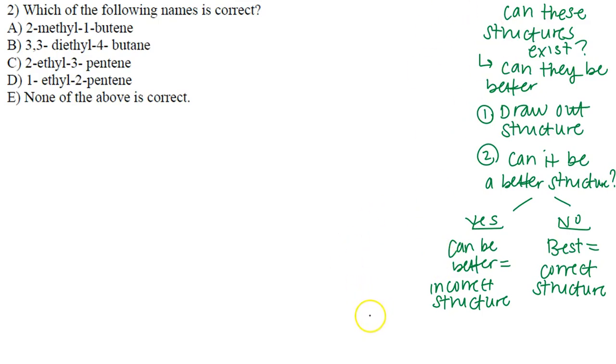And so what I do is I go through and I write and draw every single structure. So let's start from the bottom down. Let's start with letter D. This is 1-ethyl 2-pentene. The ene means I'm dealing with the functional group that is a double bond. Pent means I have a group that's 5 carbons. So the first thing I'm going to do is draw those 5 carbons. 1, 2, 3, 4, and then 5.